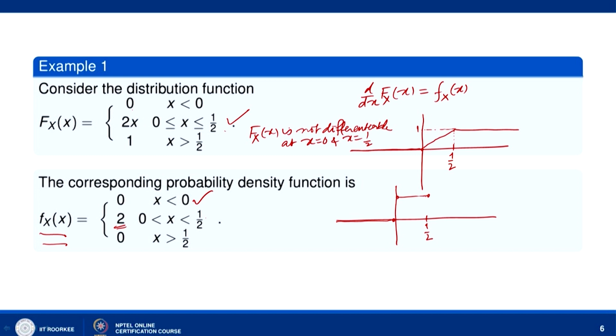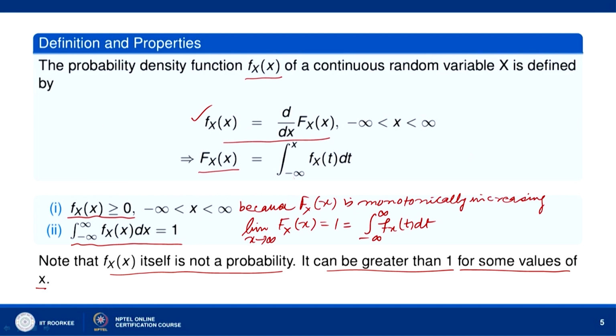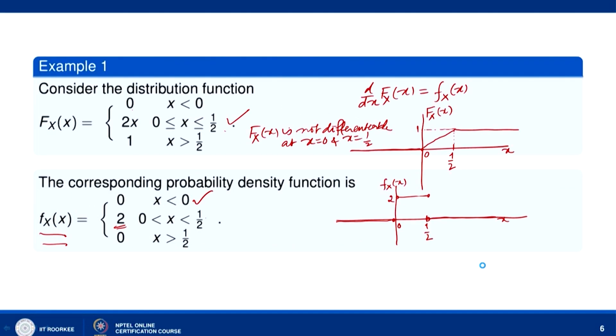So, over 0 to half it is 2, and this is f_X(x), this is F_X(x), the cumulative distribution function. And now, from here onwards it takes value 0. So, this f_X(x) can take value other than 1, it can take value greater than 1. Here it is taking value 2.